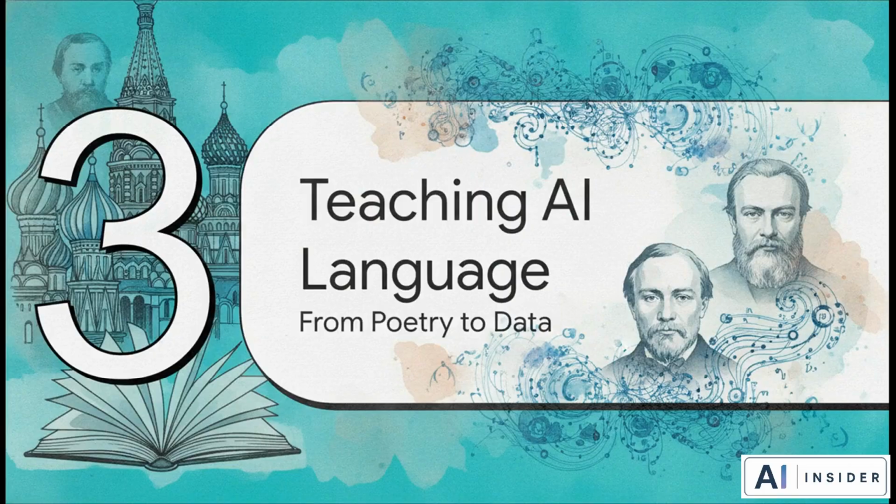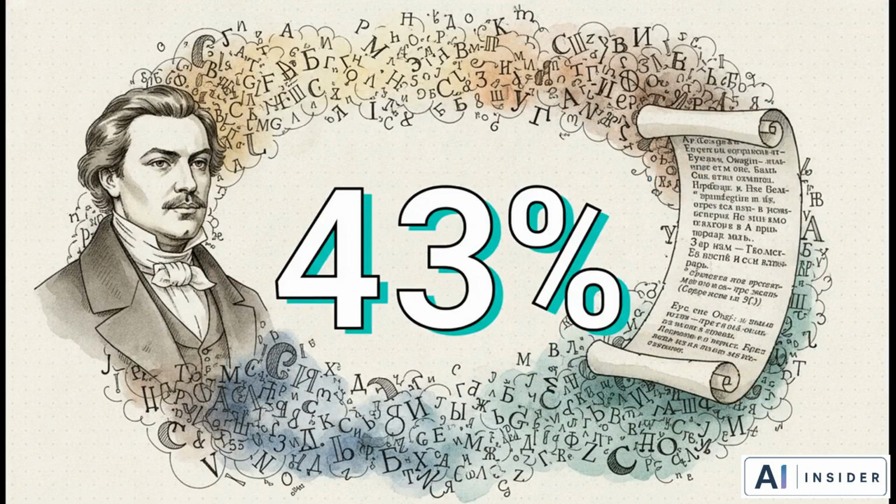Chapter 3. Teaching AI language. So how exactly did Markov actually prove his theory? Well, he needed a system of dependent events. He decided to take Alexander Pushkin's famous Russian poem, Eugene Onegin, and he completely stripped out all the spaces and punctuation, turning the whole thing into just one massive continuous string of text.